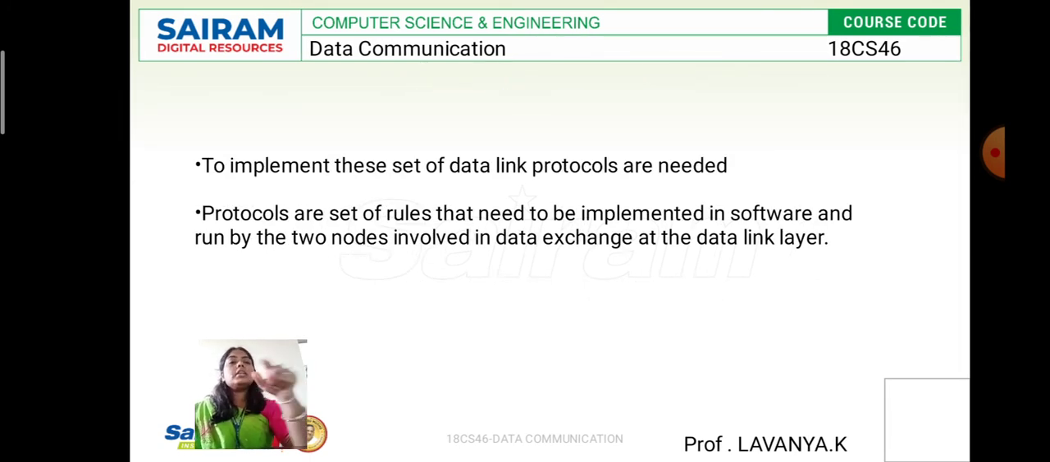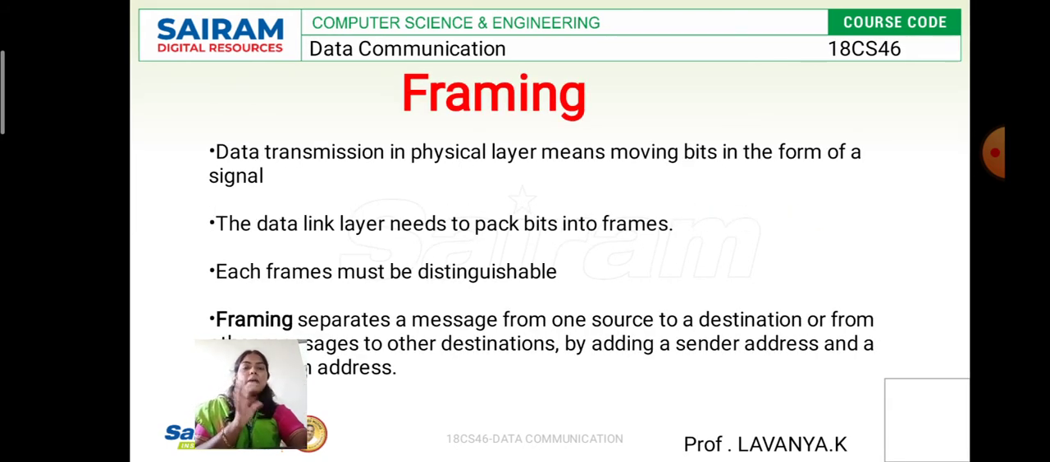Then, the DLC services: whenever they exchange the data, it happens in the data link layer rather than the network layer. Then what is framing here? Framing is whatever data they receive from the network layer, it is going to be divided into individual manageable units.